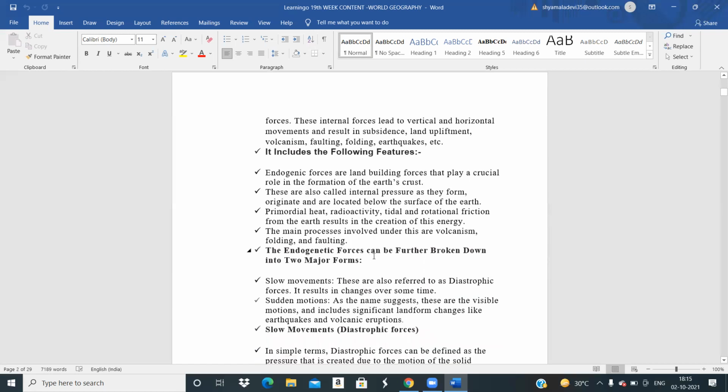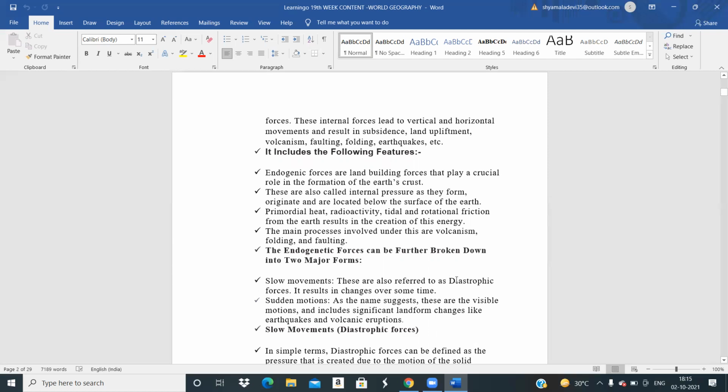Now, the endogenic forces are further broken down into two major forms. The endogenic forces are the internal forces caused by heat, radioactivity or tidal rotation. Because of this, some chemical processes occur and trigger the formation of different landforms. So they are divided into two forms. What are they? Slow movements. These are also referred to as diastrophic forces, which result in change over some time.